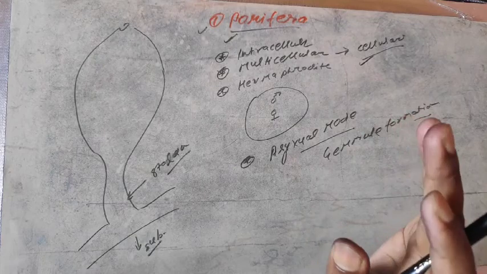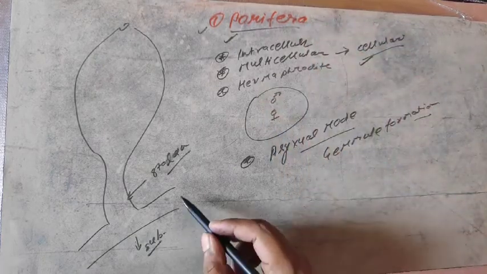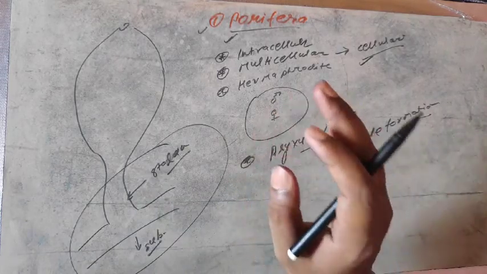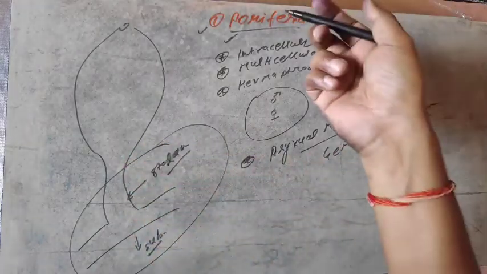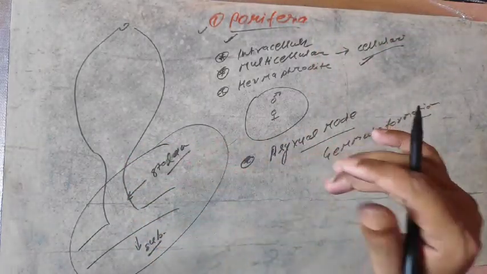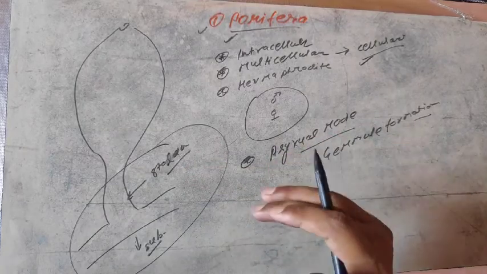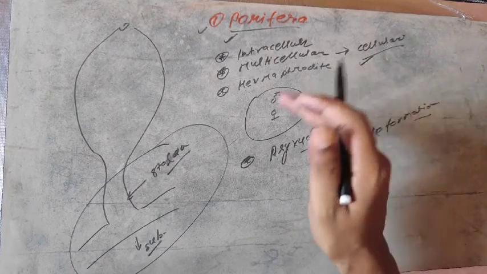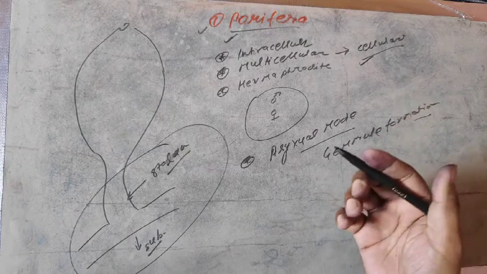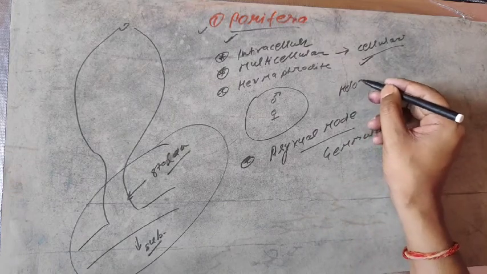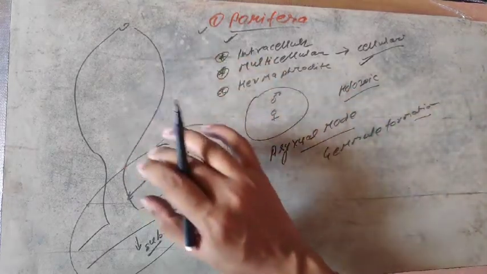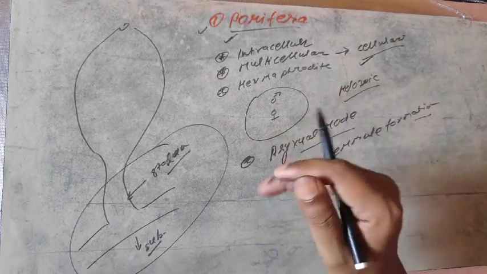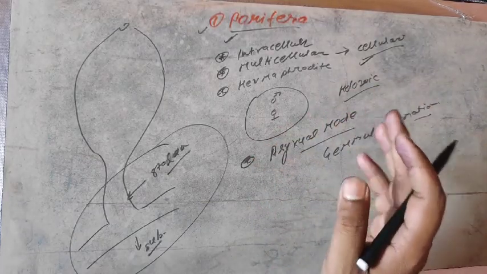What is common in plants and in Porifera? Almost all plants are sessile, their body is fixed at a particular place. So poriferans also fix their body and do not move, like plants, but they have ectodermal and endodermal layers, and many kinds of digestion and nutrition. Nutrition is holozoic in nature, that is, they are heterotrophic, but plants are autotrophic. That is the key difference between poriferans and plants.